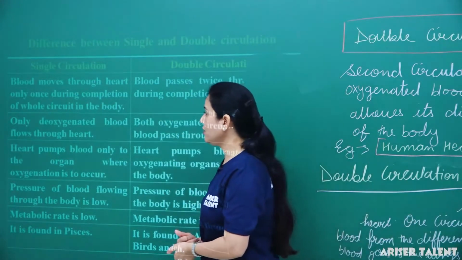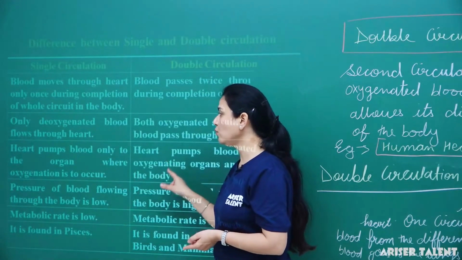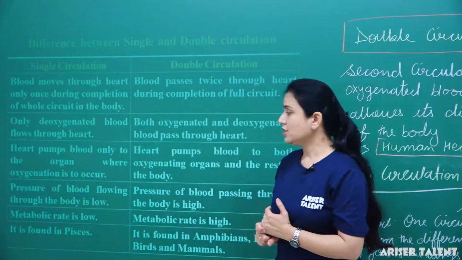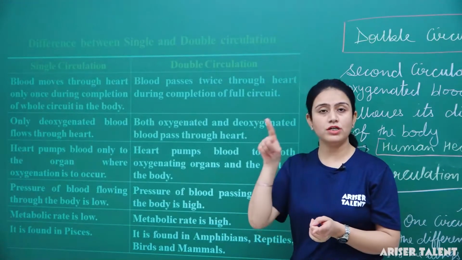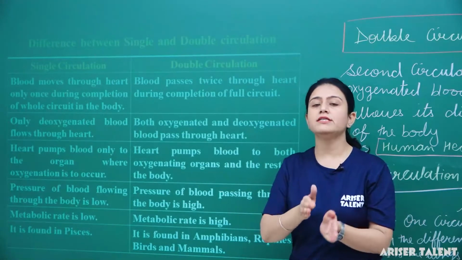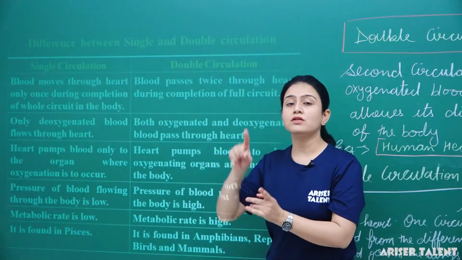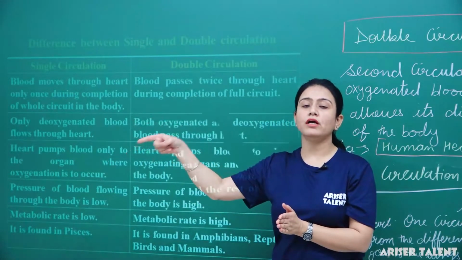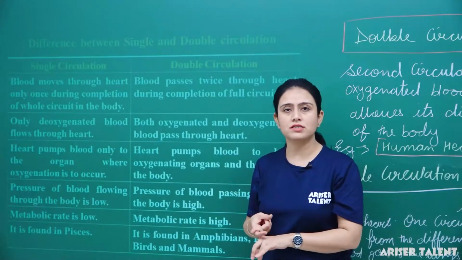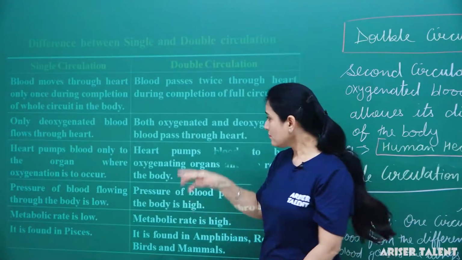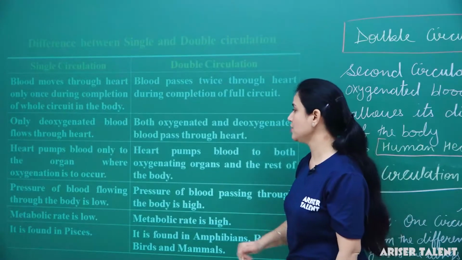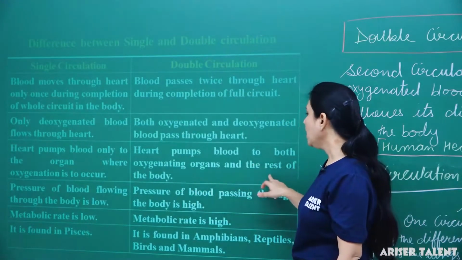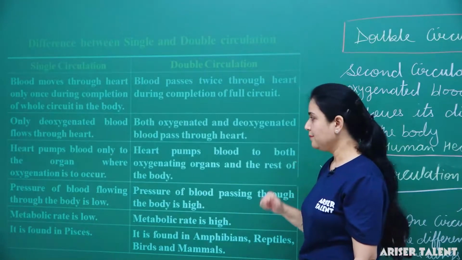Next, in single circulation, the heart pumps blood only to the organ where oxygenation is to occur, because circulation is only once, so it is already carrying deoxygenated blood, and the heart will pump the blood to the organ where it has to be oxygenated. Clear? In the double circulation, the heart pumps blood to both the oxygenating organ and the rest of the body.